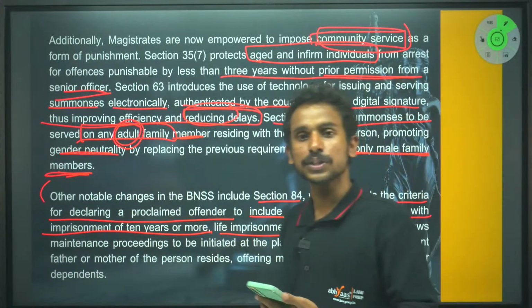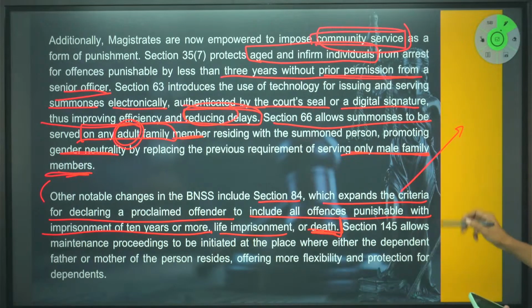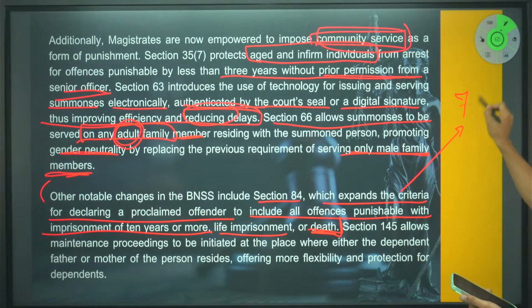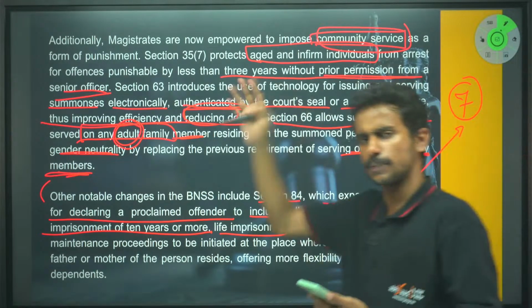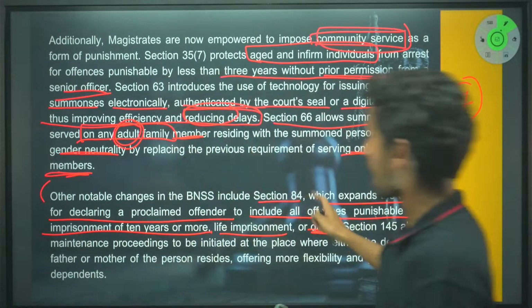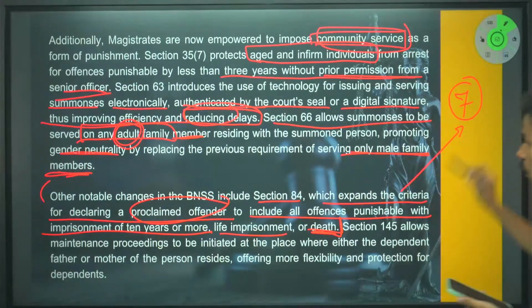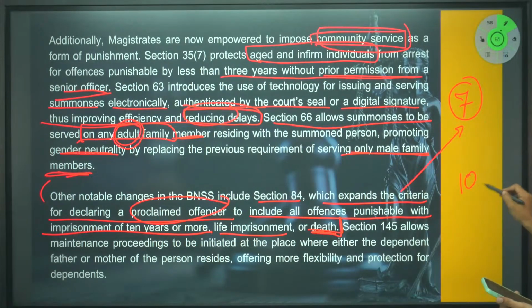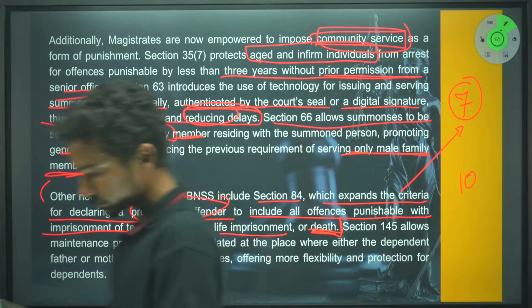Rights of the accused? Say that the older law said that anyone who has committed an offense which is punishable with 7 years or higher, or death penalty or life imprisonment, can be declared a proclaimed offender. Right? Now, under this new law, it is 10 years or more. Earlier, it was 7 years or more. Is it affecting the accused? All of you?